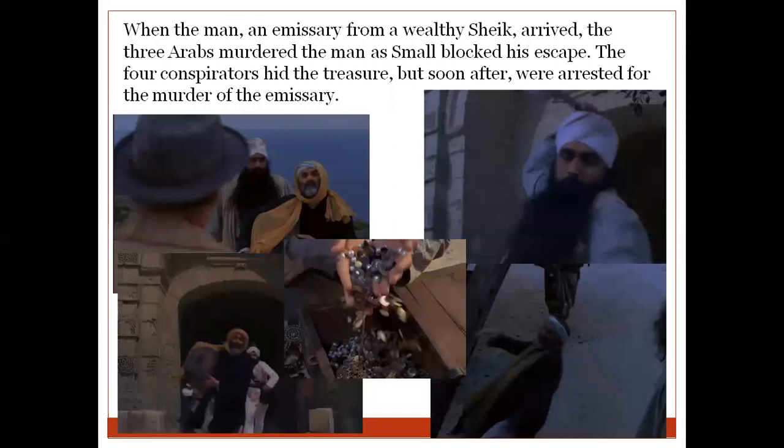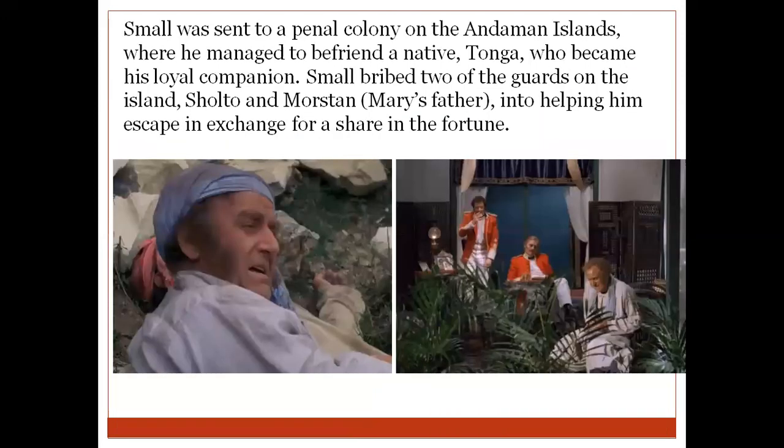Now, the man was an emissary from a wealthy sheikh. When he arrived, the three Arabs murdered the man as Small blocked his escape, and the four conspirators, that is the three Arabs and Jonathan Small, hid the treasure. But soon after, they were arrested for the murder of the emissary. Soon they came to know about this murder, so they were arrested. Then, when they were arrested, they were sent to a particular jail. So, Small was sent to a penal colony on the Andaman Islands, where he managed to become friends with